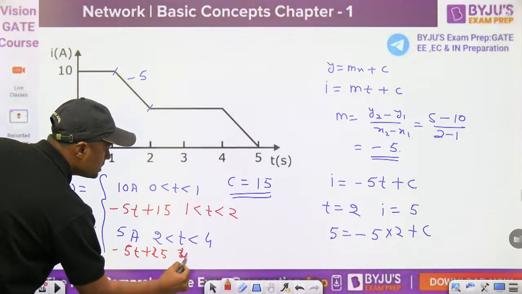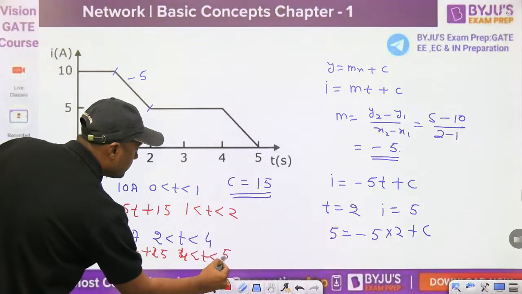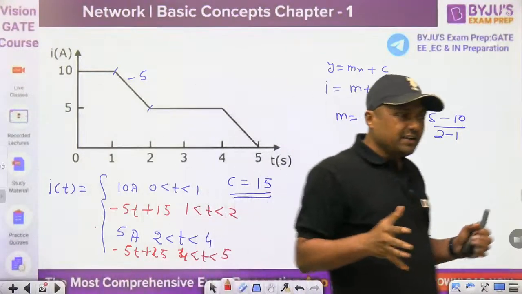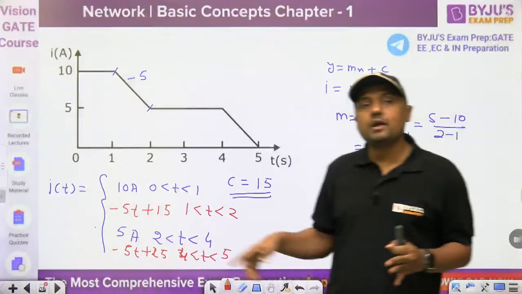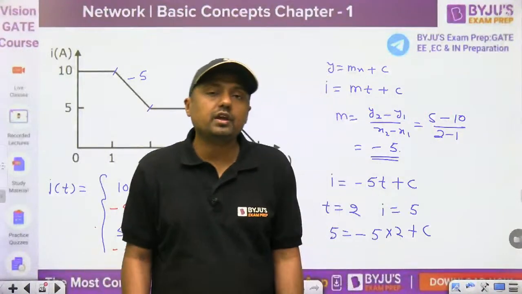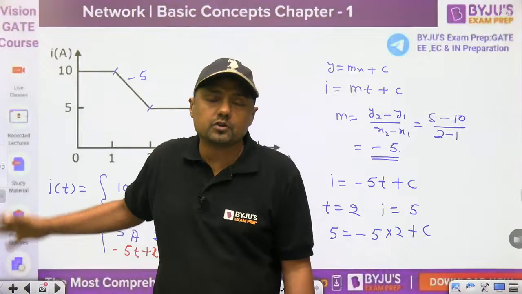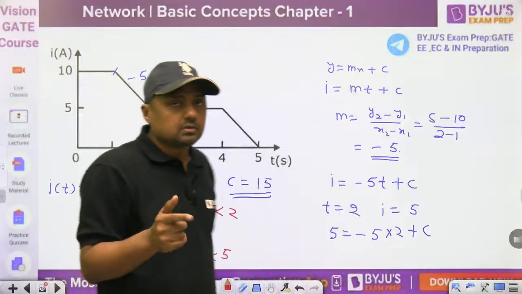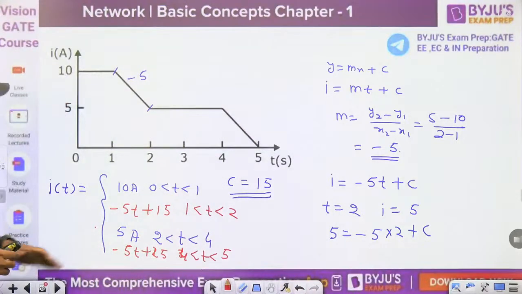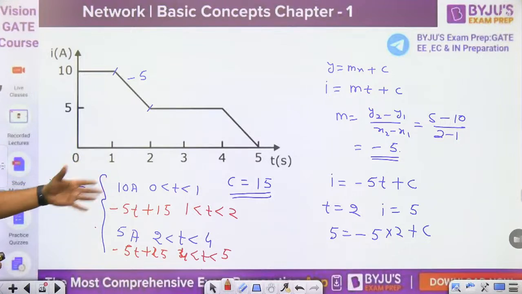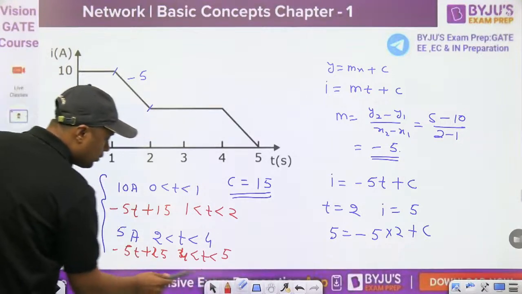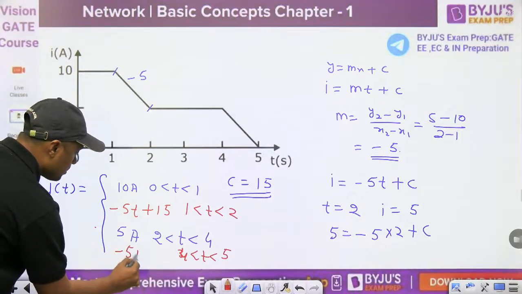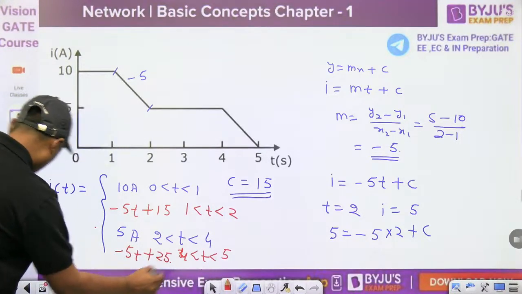4 is less than t is less than what? 5. Okay. Now you can also find the charge by integrating the equation, but it is very easy to find the area as compared to first getting the equation, then integrating it. But in some questions it is not possible to find the area, then you can find the equation and integrate in the range, or if the equation is directly given, then you can integrate it directly. Okay, this is 25. Now next question.